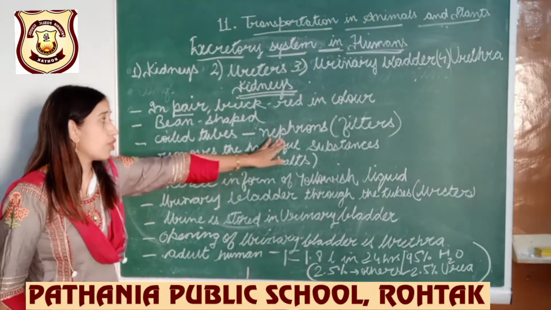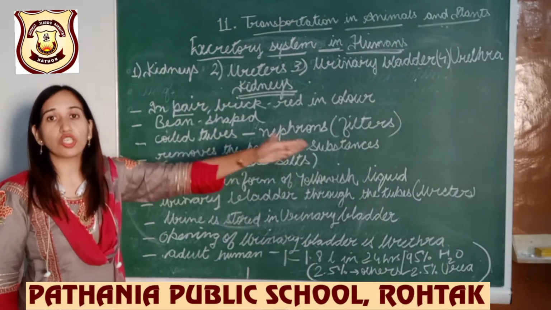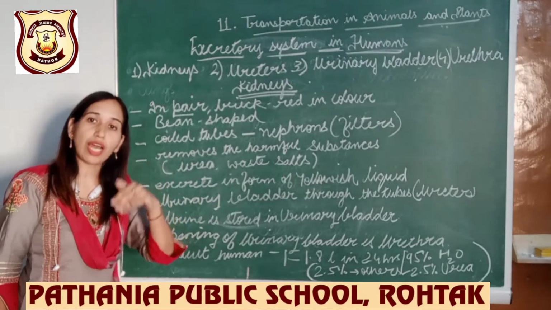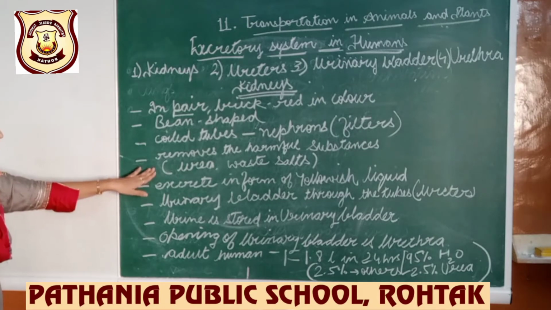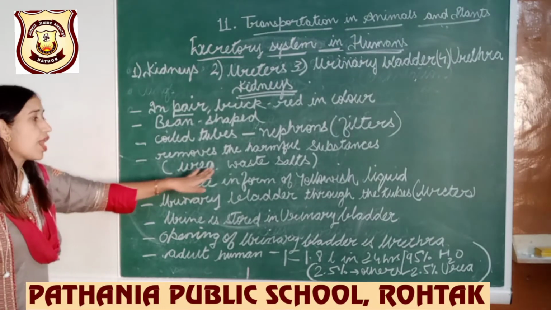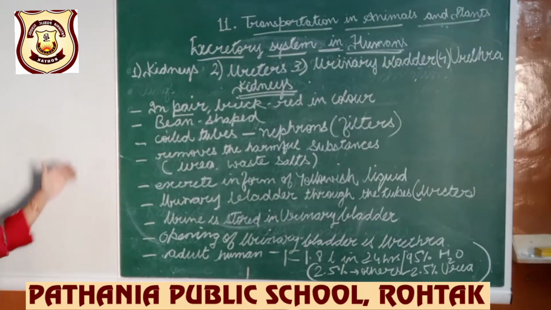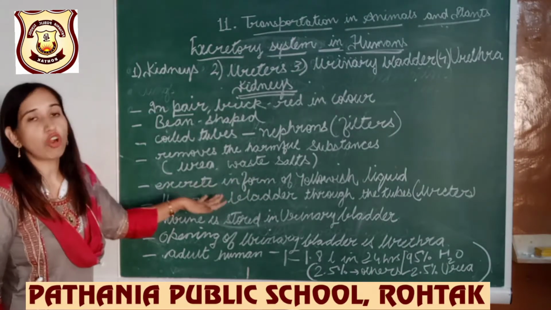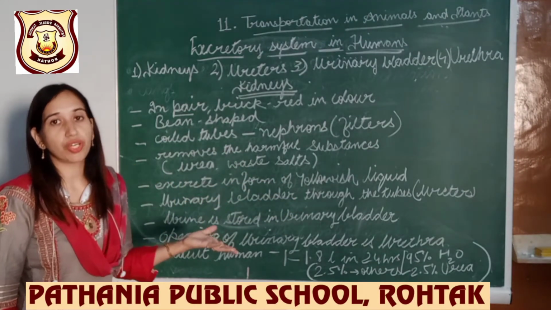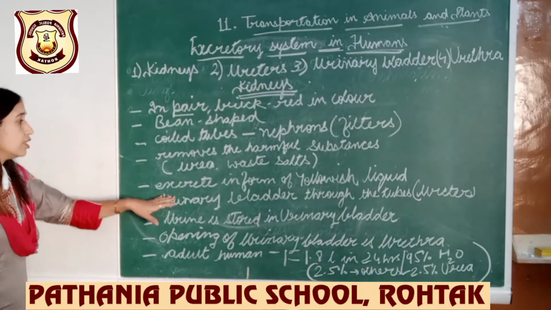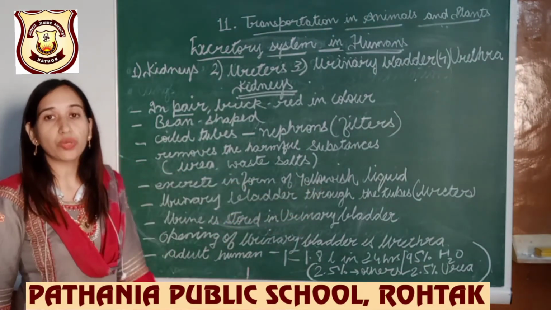So this nephron will filter the harmful substances, and the useful substances will get absorbed again in the blood. The harmful substances such as urea and waste salts are removed. So now what will happen? They are excreted in the form of a yellowish liquid, which is called urine.